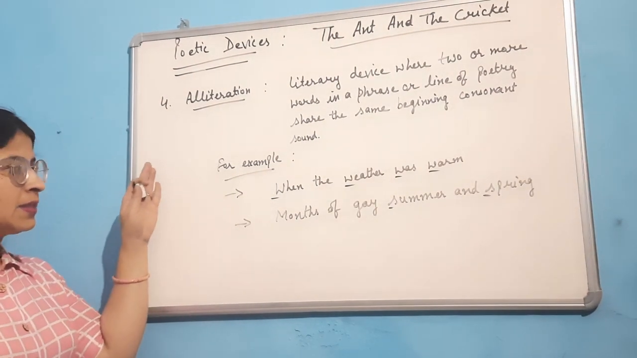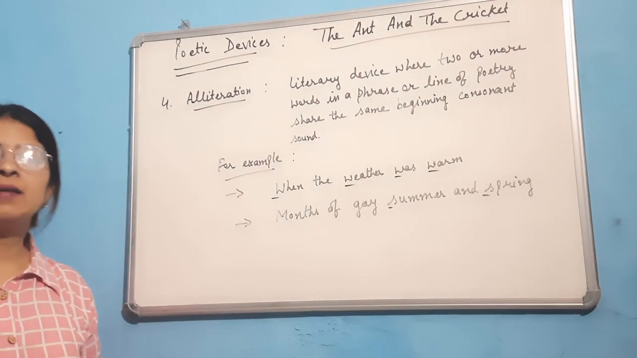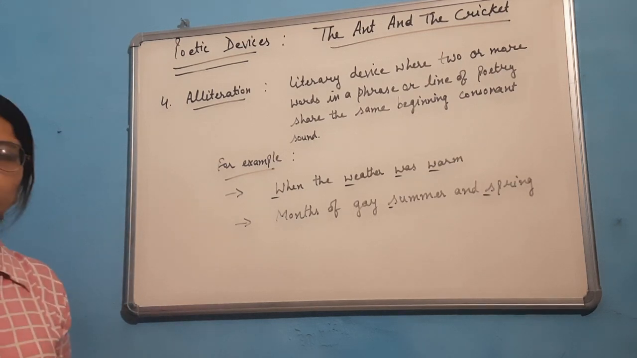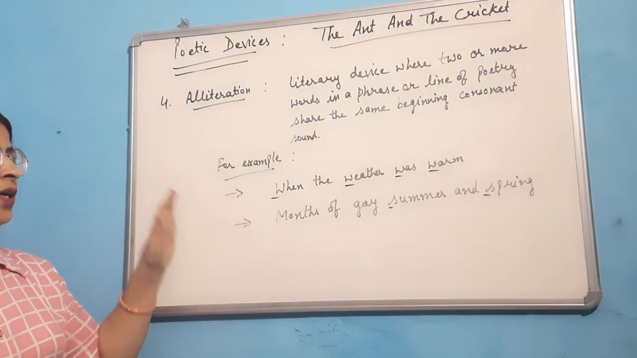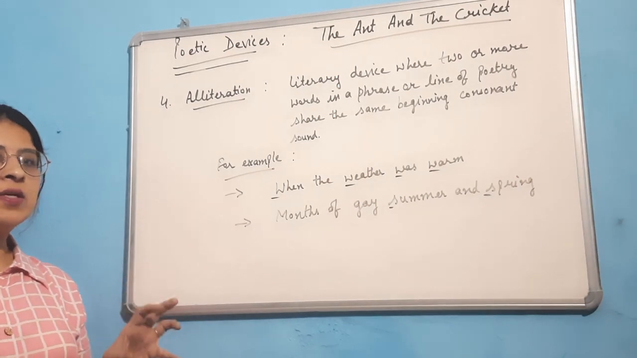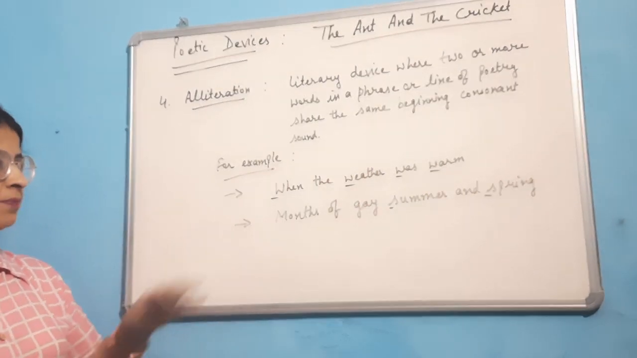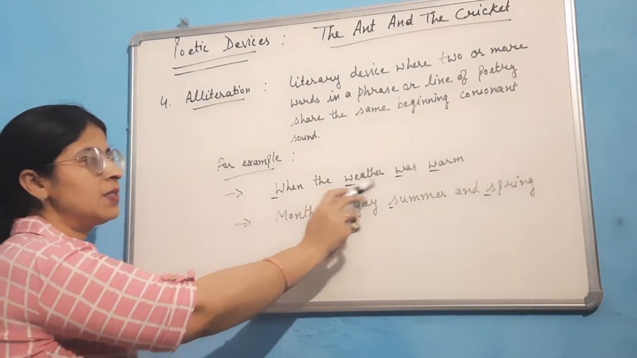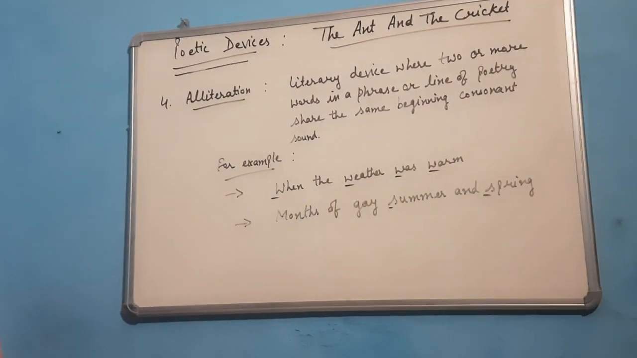Similarly, this type of example we can get in other lines of the poem also. Many other examples we can get from this poem. Alliteration is where the consonant sound is repeated at the beginning, not in the middle or at the end. Beginning consonant sound is repeated. That means the poet has used alliteration. I hope this poetic device is clear to everyone.